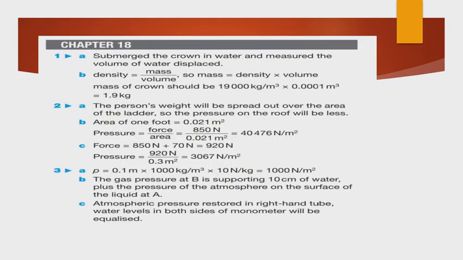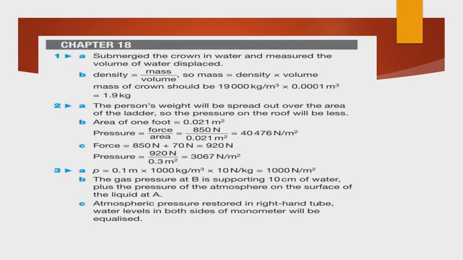A Greek scientist called Archimedes was asked to check the purity of gold in a crown. He did this by comparing the density of the crown with the density of pure gold. Describe how he could have measured the density of an irregularly shaped object such as the crown. Submerge the crown in water and measure the volume of water displaced. By this we can find the density of the irregularly shaped crown.